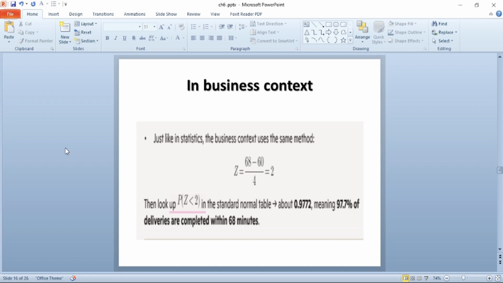Then look up the probability of Z less than 2 in the standard normal table. So the answer is about 0.9772, meaning 97.7% of the deliveries are completed within 68 minutes.